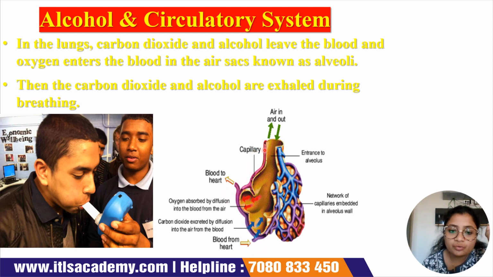And this is basically the opening or the entrance to the alveolus, as they have shown over here, through which the air will be coming in and going out. Coming in means it will be rich in oxygen, and going out means it will be rich in carbon dioxide and alcohol also, if the person has consumed it. And from here the blood will be going to the heart after getting purified. So oxygen will be absorbed by diffusion into the blood from the air, and in return carbon dioxide will be excreted by diffusion into the air from the blood. So both alcohol and carbon dioxide will be transported by means of diffusion only.